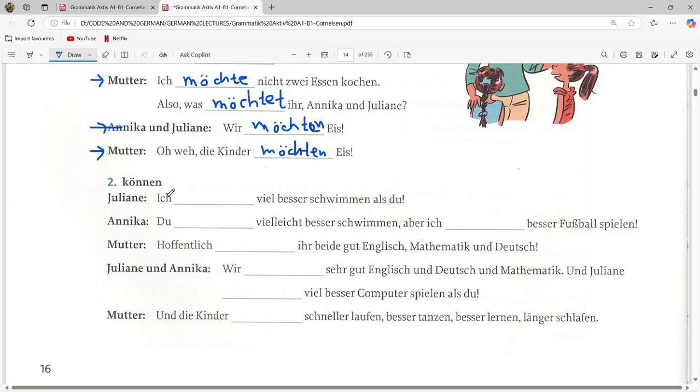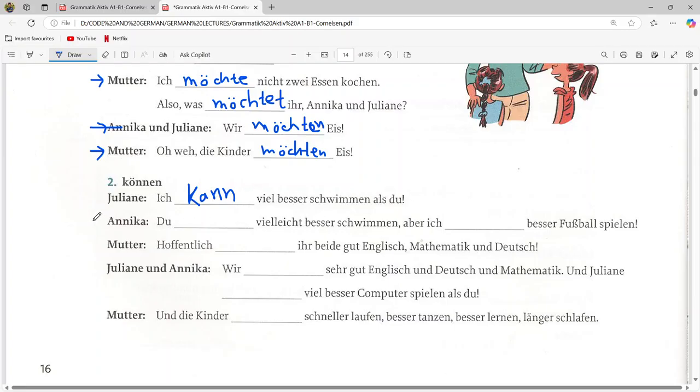Okay, so for ich it is kann. Please look at the table and check back if you don't remember. Ich kann viel besser schwimmen als du. So it is the conversation between Julian, Annika and Mother, and Julian is saying that I can swim better than you. Okay, ich kann viel besser schwimmen als du.